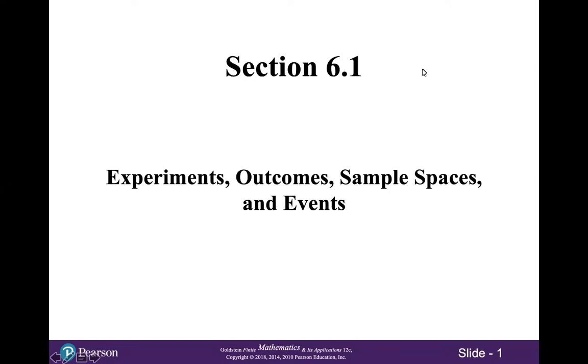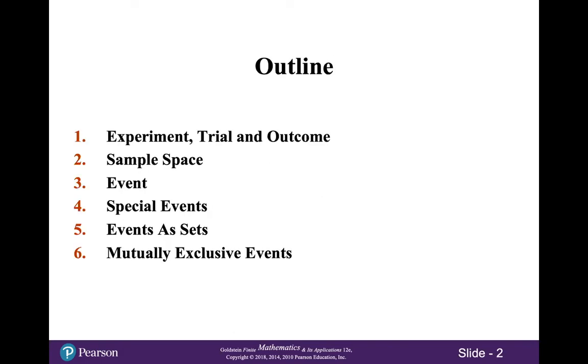We're starting a new chapter today, chapter 6, starting with section 6.1 on experiments, outcomes, sample spaces, and events. In this section, we'll talk about experiments, trials, and outcomes, the sample space, events, special events, events as sets, and finally, we will define mutually exclusive events.